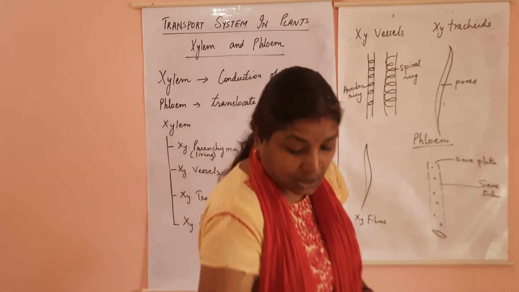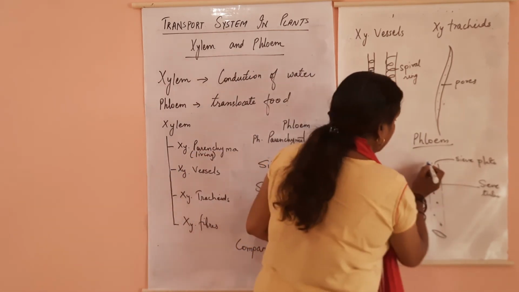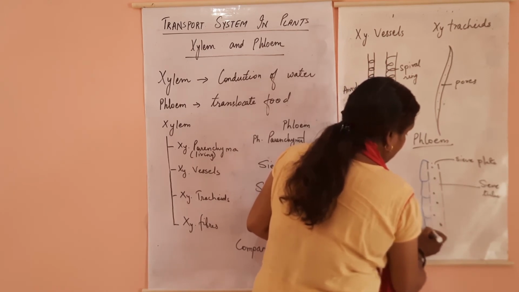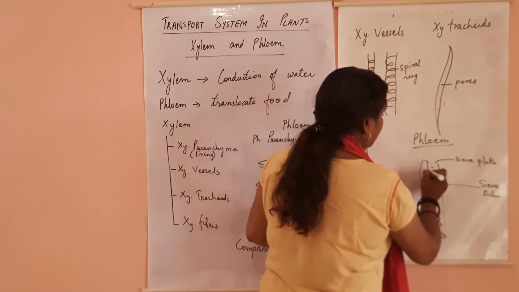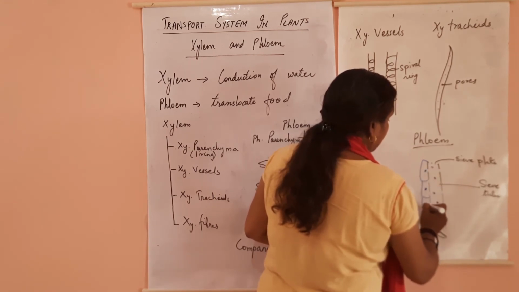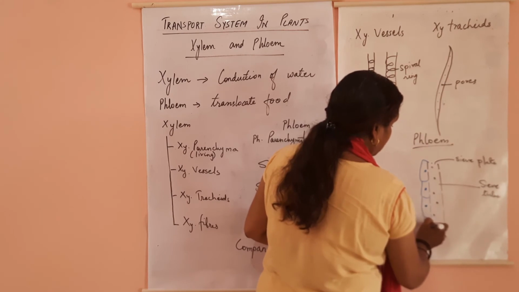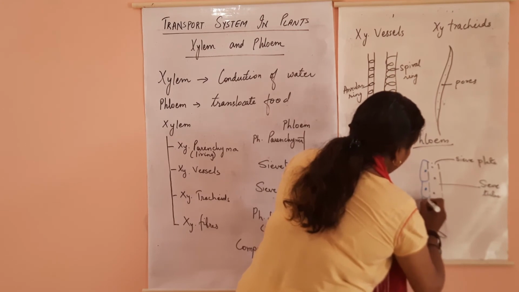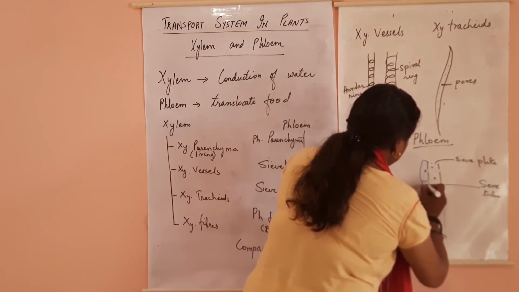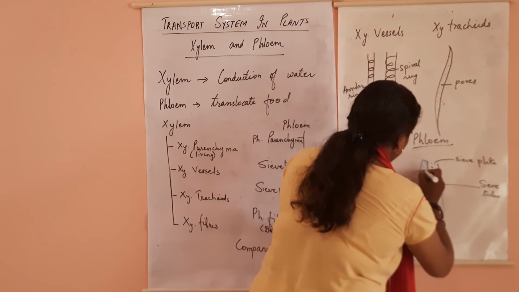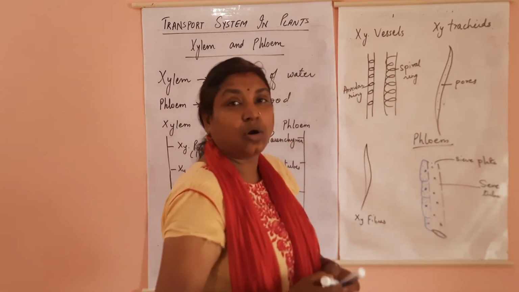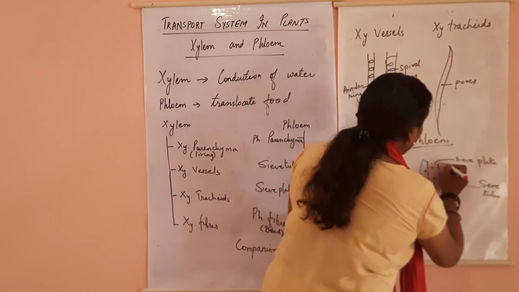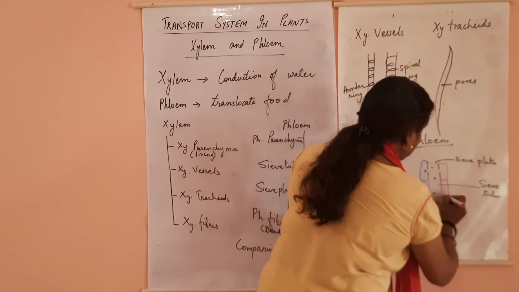Along its sides are present companion cells. These are companion cells with prominent nucleus and dense cytoplasm. Whereas on the other side of the sieve tube, you will have parenchymatous cells.